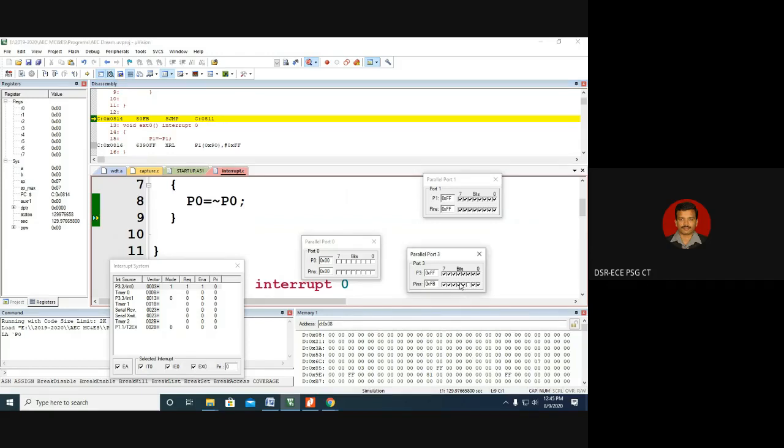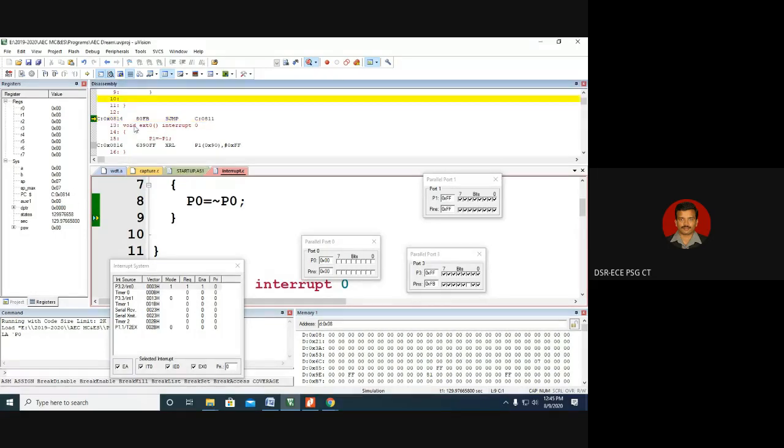Because there is a falling edge, after executing this instruction, it will jump to the ISR. What is the ISR location? 0003. You see? And in the data memory location, you can see there is no return address. It was 00. Now what will the return address be? If the program execution jumps to 0003, the return address should be 814. Now the program counter is pointing to 814.